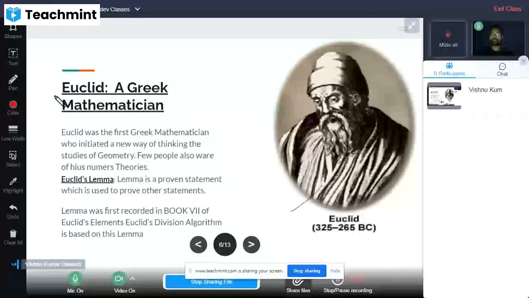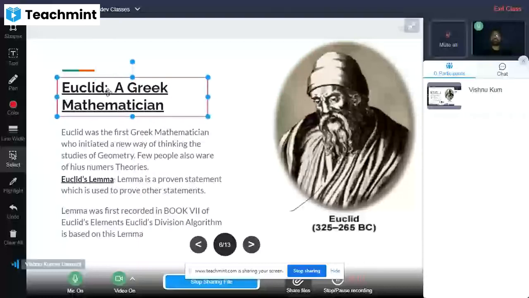If we look at the background of Mr. Euclid, we will find that he is a Greek writer, a Greek mathematician.